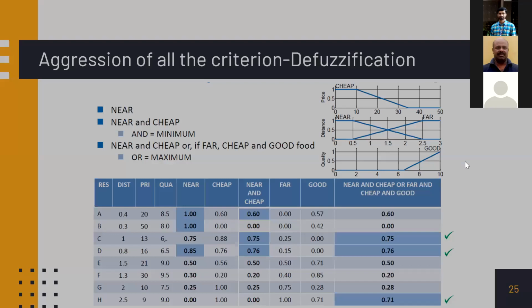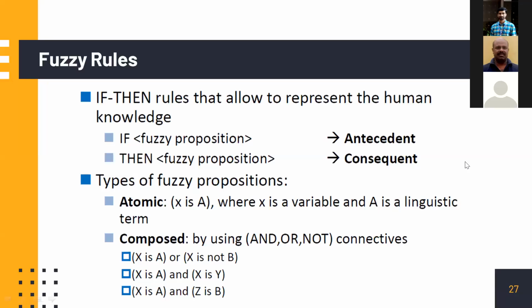So this is the way in which the if and then rules will be formed. They are called antecedents and consequence. If this is A, then the other thing is B, or something like that. Types of fuzzy operation is where variable A is linguistic type. So every variable is called a linguistic variable. For example, speed is a linguistic variable, age is a linguistic variable, and so many linguistic variables are there, and all these operations are also possible.